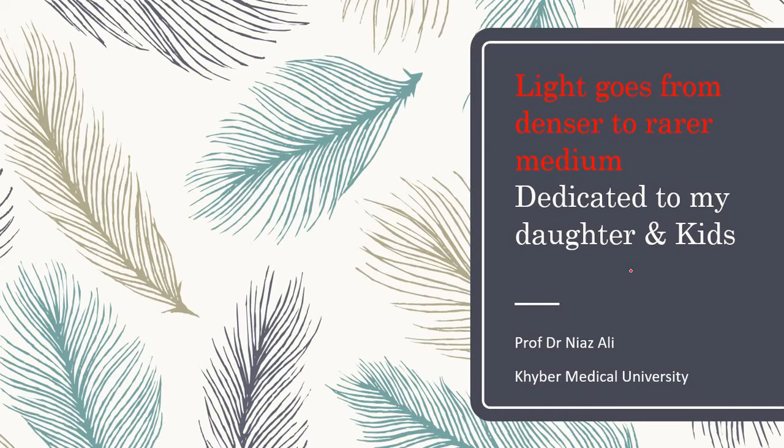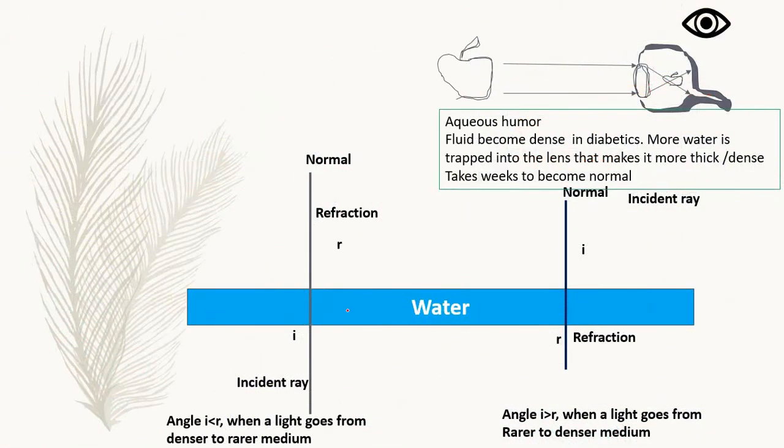So what happens? This is a denser medium. You see water, and this is a rarer medium, air. So what happens when light goes from a denser medium towards a rarer medium, that is air here? Ideally it's going to follow this pathway which I have presented with a dash line. Now what happens in true spirit is that it is going to bend away from the normal.